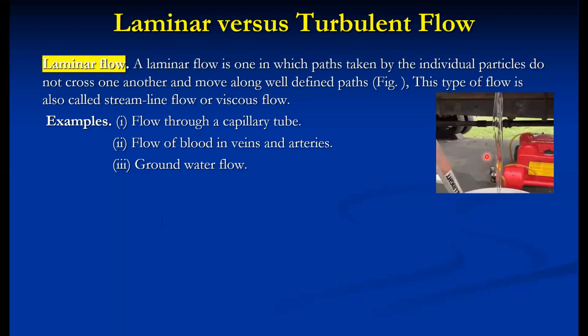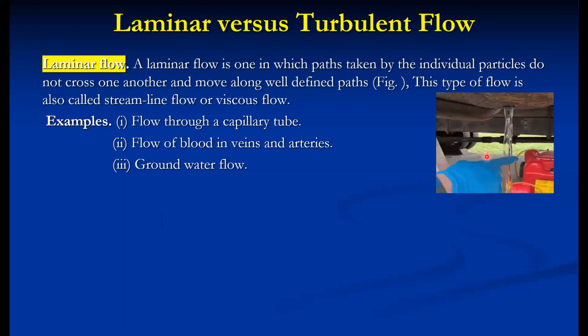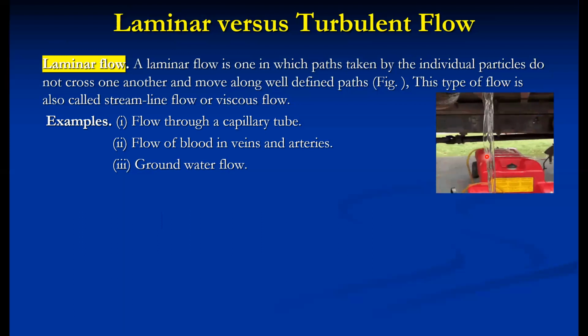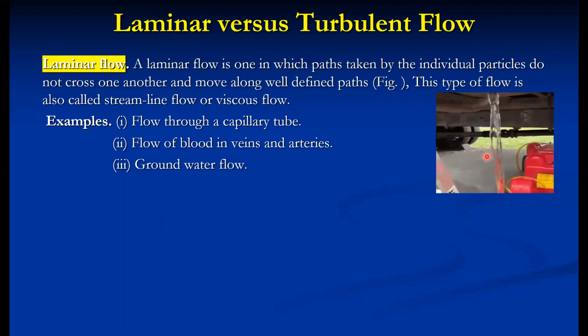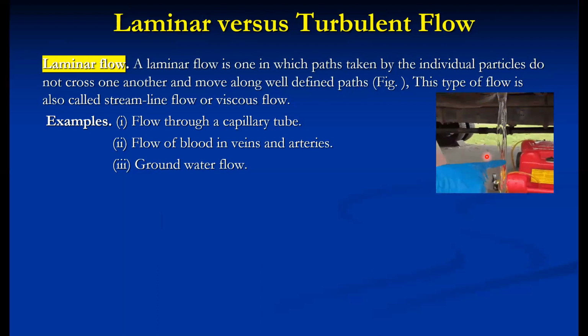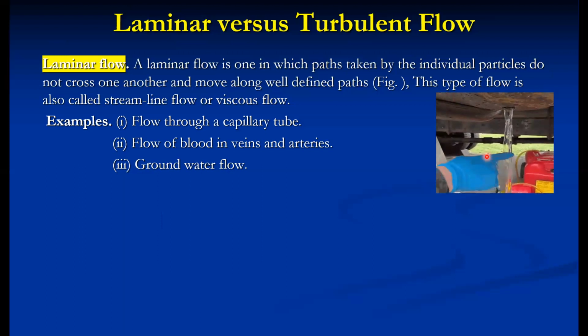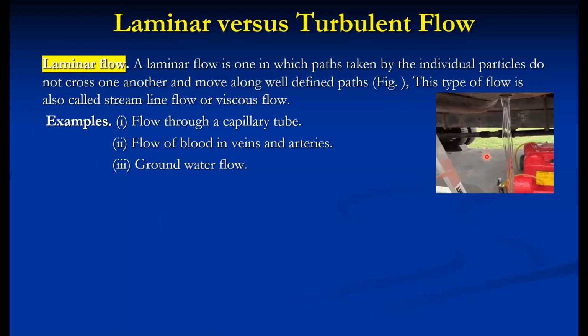There are three major criteria: the flow of a very thick fluid, the flow of fluid at a very low velocity, and flow of fluid through a very small cross section can be considered laminar flow. So flow through a capillary tube is generally considered laminar flow.